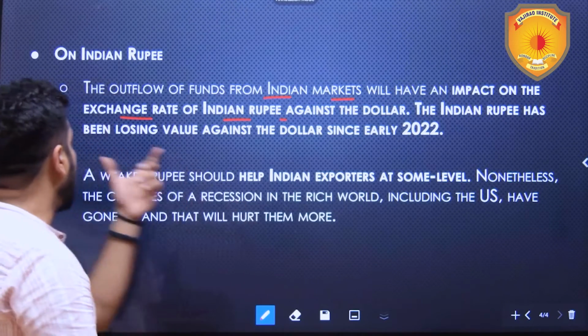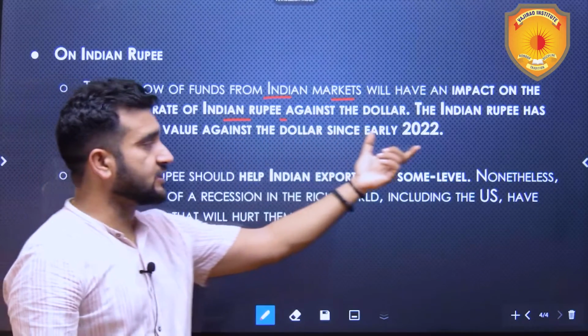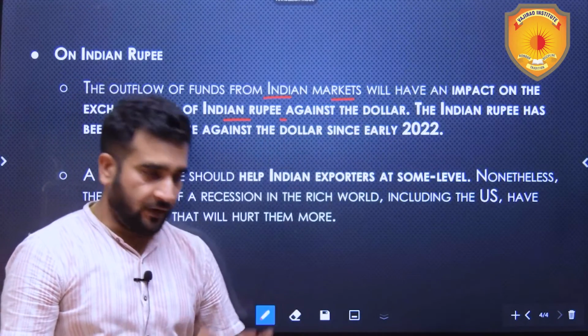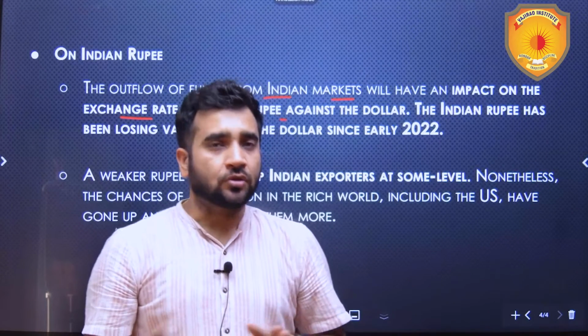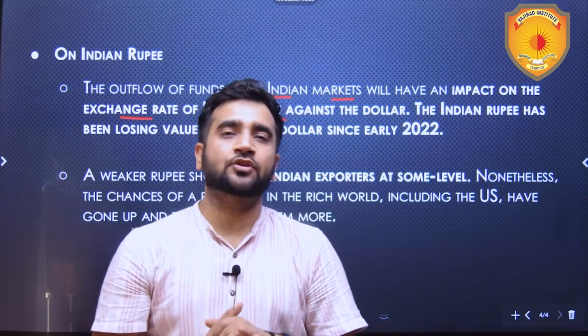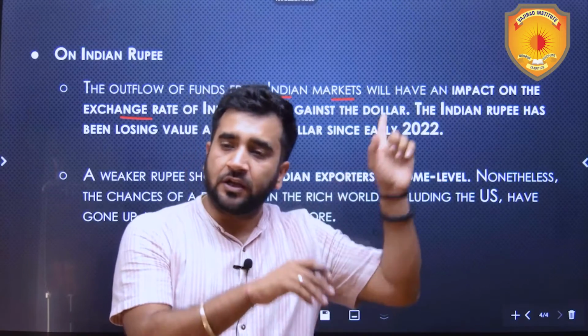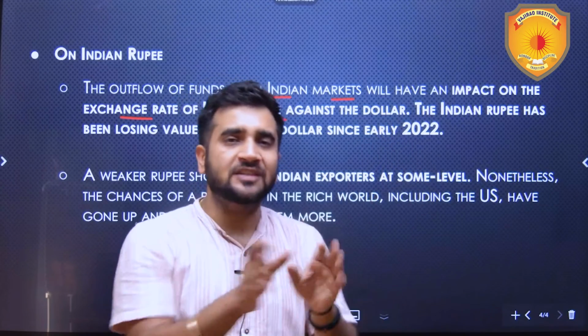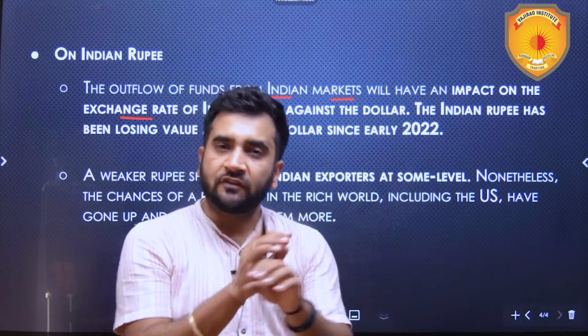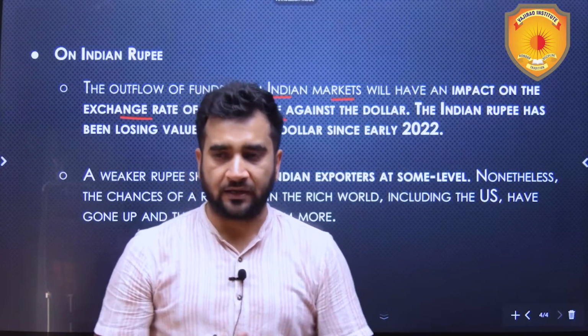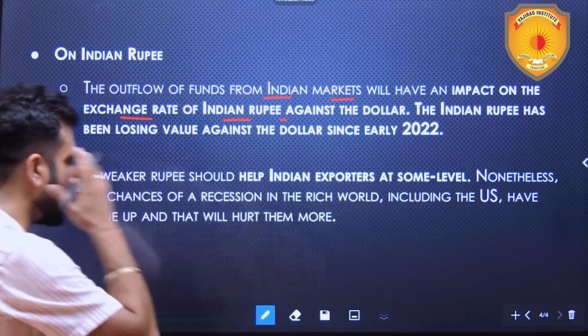The Indian rupee has been losing value against the dollar since early 2022. But thankfully this time, since the rates have been unchanged, minimal impact or no impact should be there on the value of the rupee due to this phenomenon. Other phenomena can impact the value of the rupee, but due to this phenomenon, there will be no impact or minimal impact, I would say. High chances are no impact.